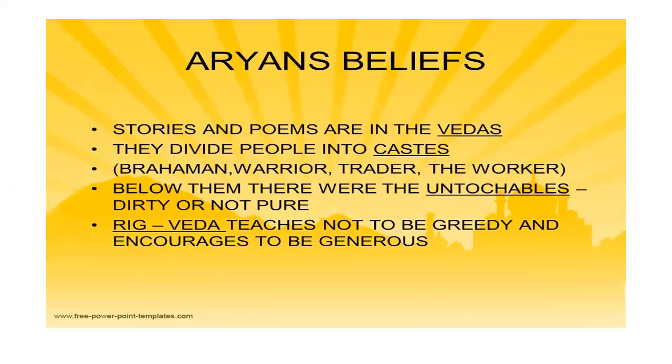There was a well-developed caste system in Aryan civilization, and these castes from superior to lower were: Brahman, the supermost caste of the people, in which the priests and scholars or teachers were included, then warriors, traders, and workers. Below them, there were the untouchable, dirty or not pure people, also belonging to the Shudras caste.